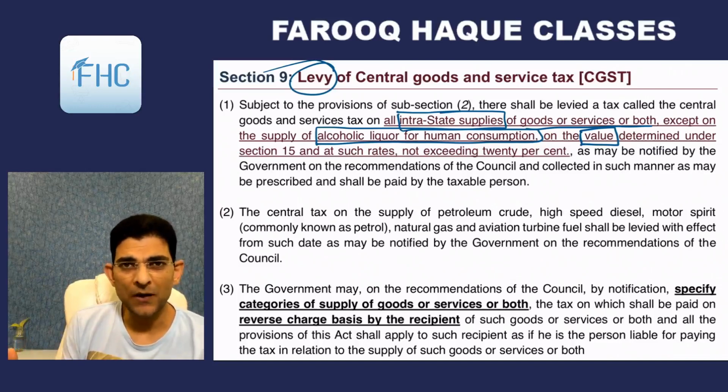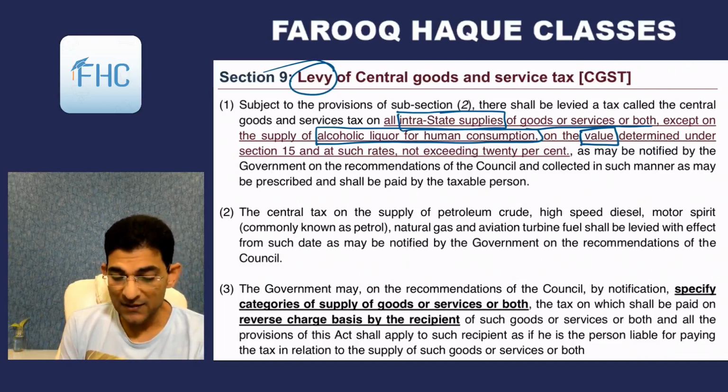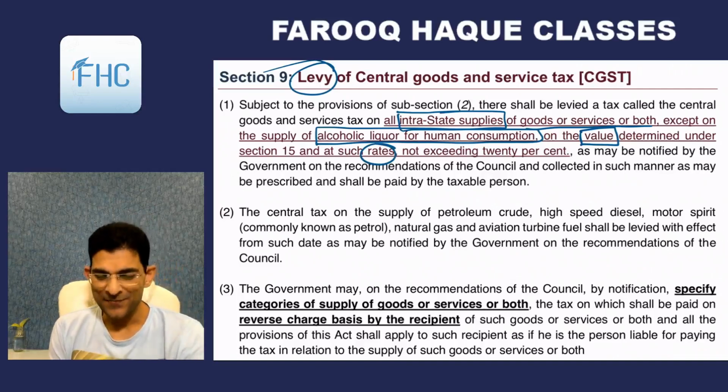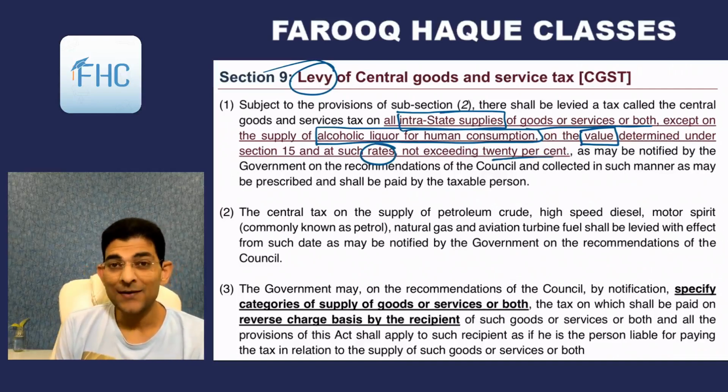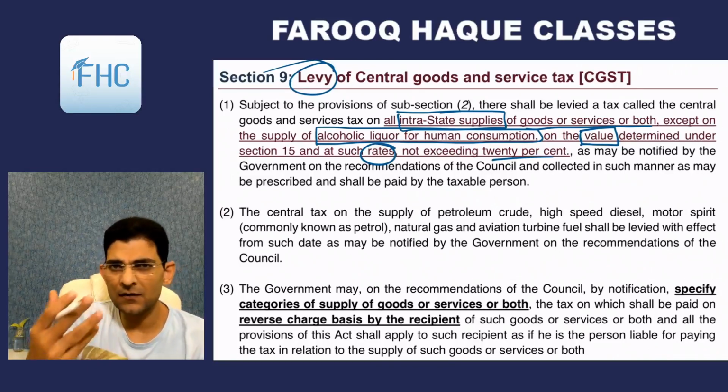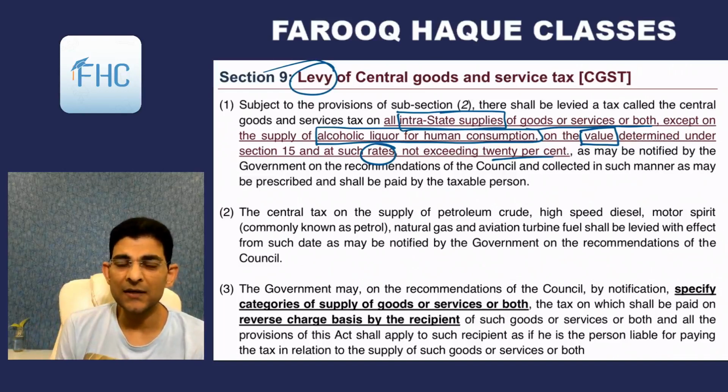We'll see the whole chapter of valuation, and at such rates, not exceeding 20%. So it says that the government can impose CGST at any rate as discussed in the council meetings and decided, but it will not exceed 20% under any circumstance. This is the maximum rate, 20%, as may be notified by the government on the recommendations of the council and collected in such manner as may be prescribed and shall be paid by the taxable person.